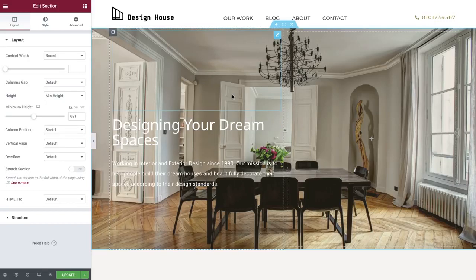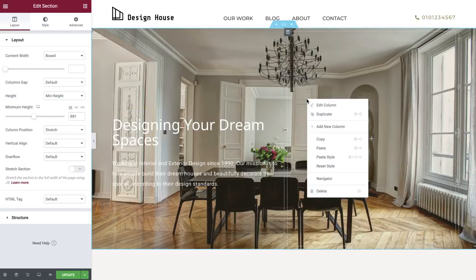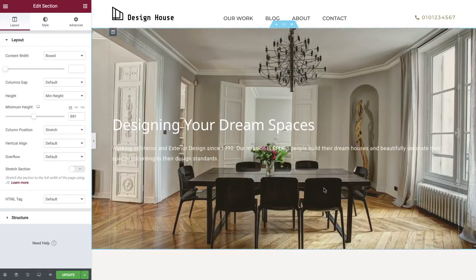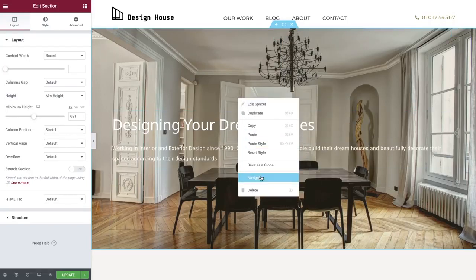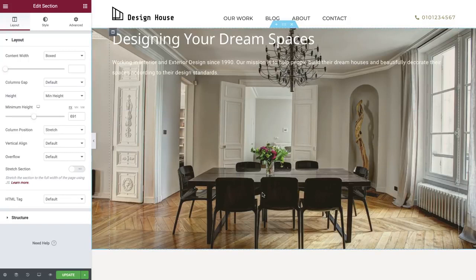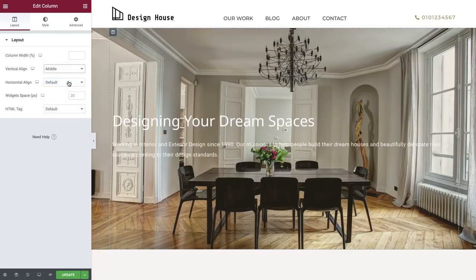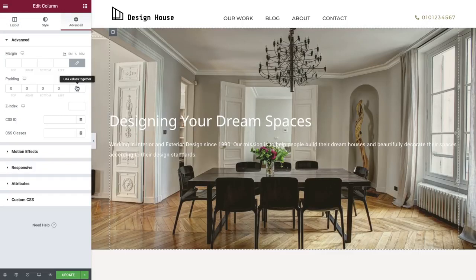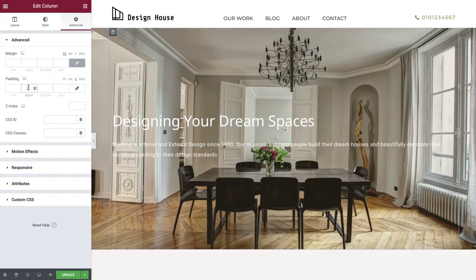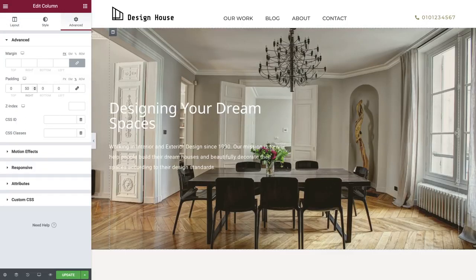We can simply use 1 column for this, so delete the extra column on the right, then delete the spacer, since this can be controlled using the column alignment options. Great, now select the column, and set the vertical align to middle. Next, in the Advanced tab, unlink the values, and set right padding to 50%. As you can see, we have achieved exactly the same result using the column settings correctly.